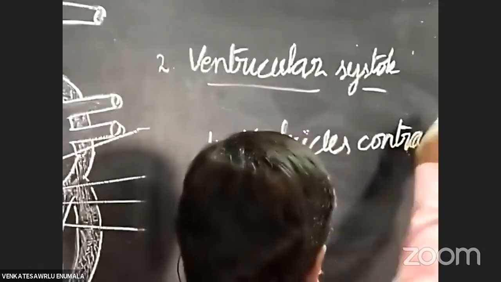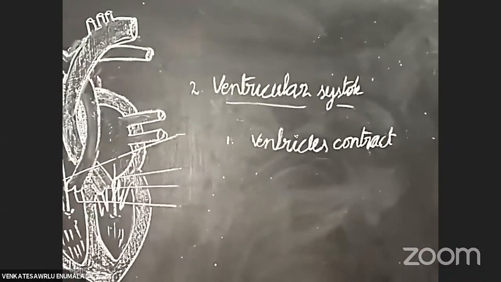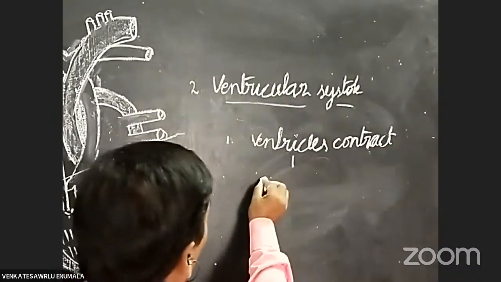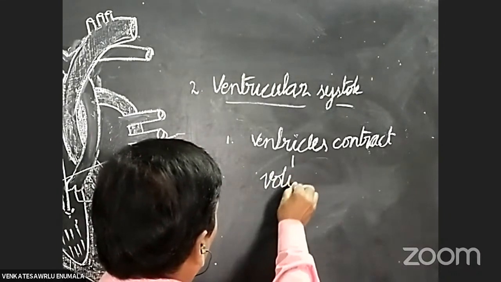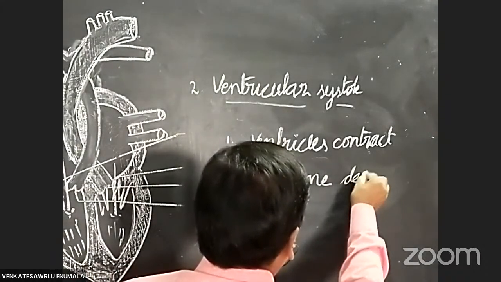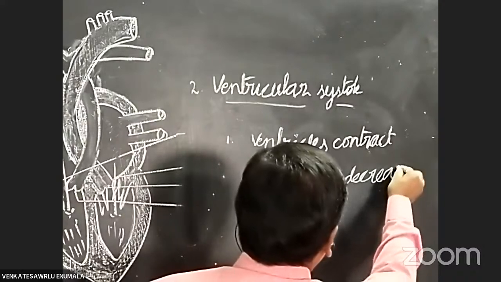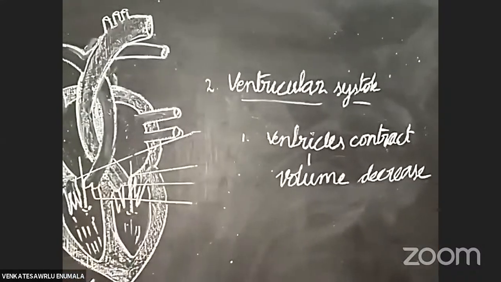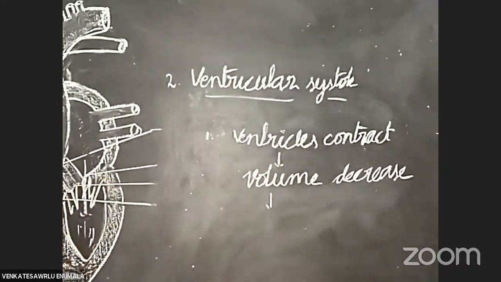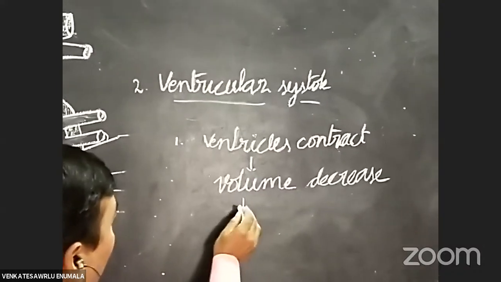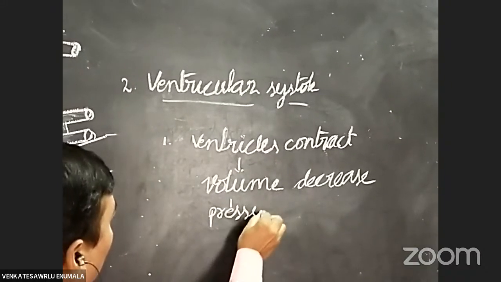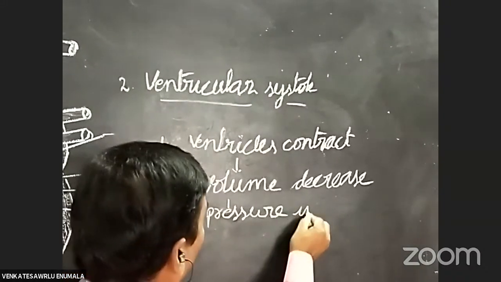Contract. Okay, students, that is the first change. When the ventricles contract, what happens? The volume decreases. Okay, students, whenever volume decreases, as you already know, the pressure increases. So here, what happened? Pressure increases.